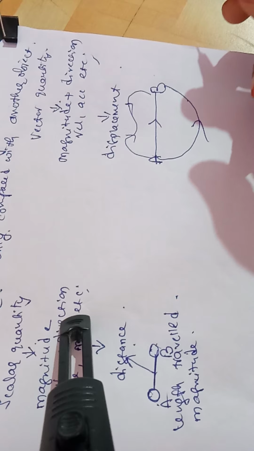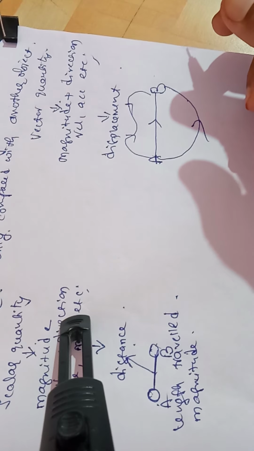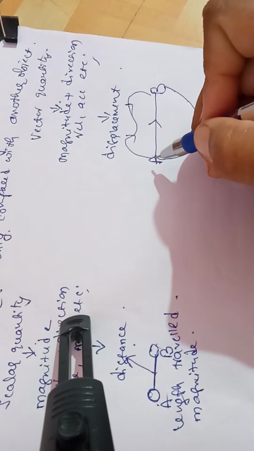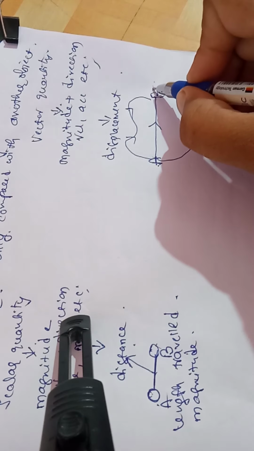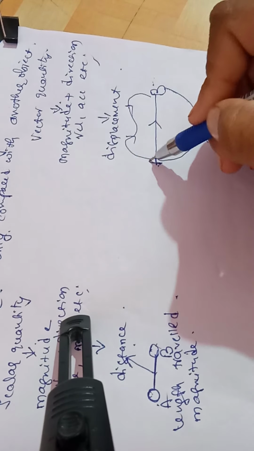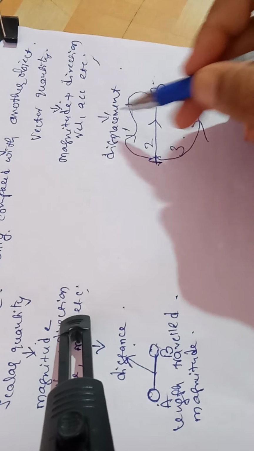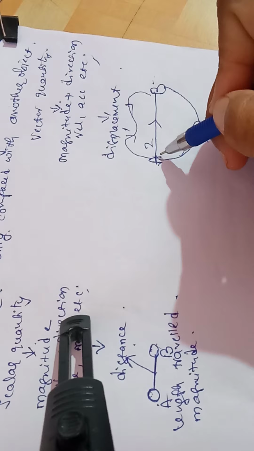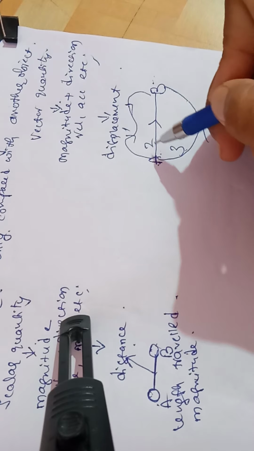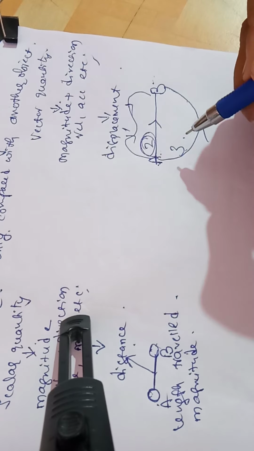There will be a number of ways for a person or a particle to travel from one point to another. If we compare these three ways, the first and third are lengthy paths compared to the second path.